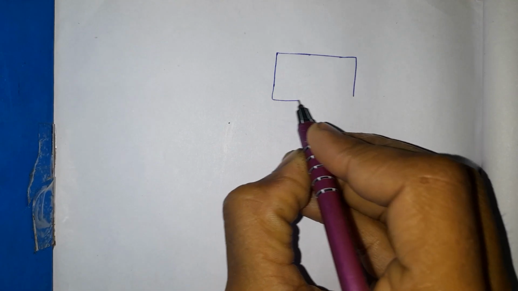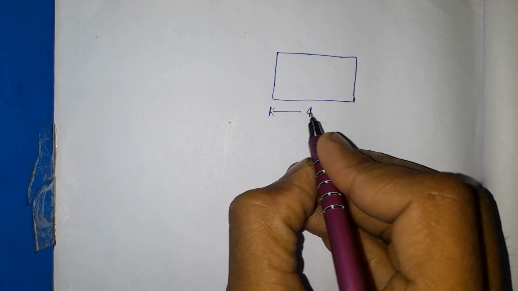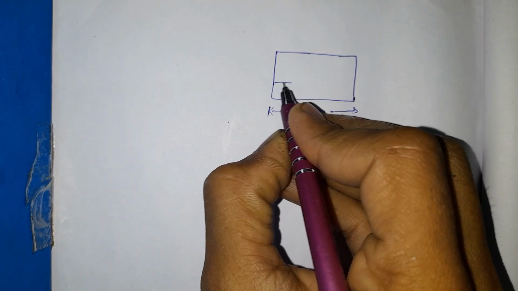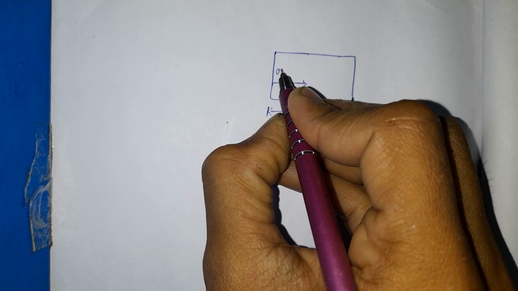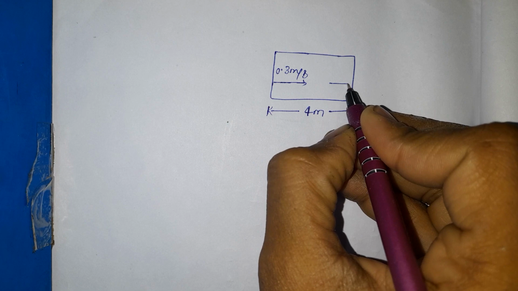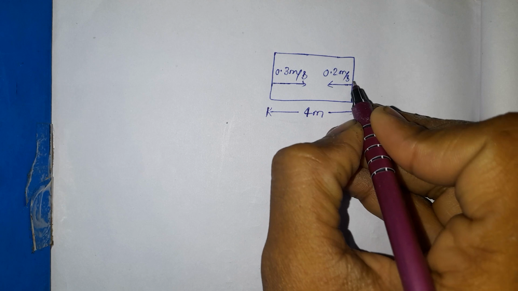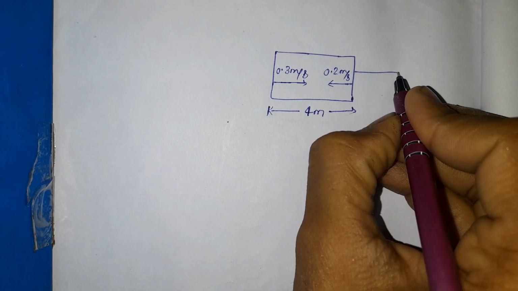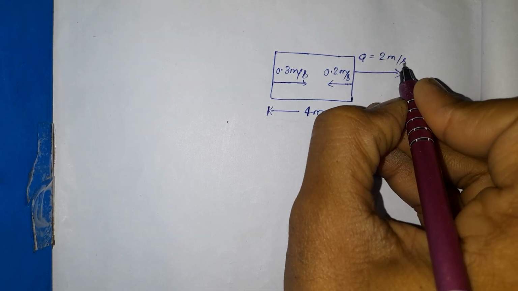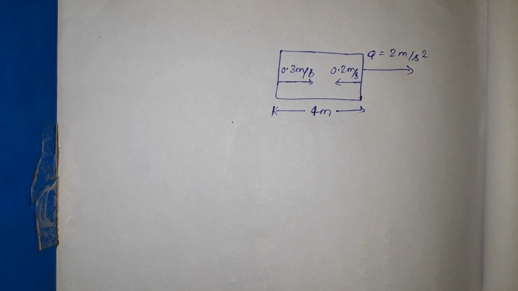So in the figure, values are given to you. So the total length is 4 meter, and the velocity in this direction is 0.3 meter per second, right? And in the opposite direction, it is 0.2 meter per second. And the acceleration a is given to you, 2 meter per second square, right? Because you know that the unit of acceleration is meter per second square, right?